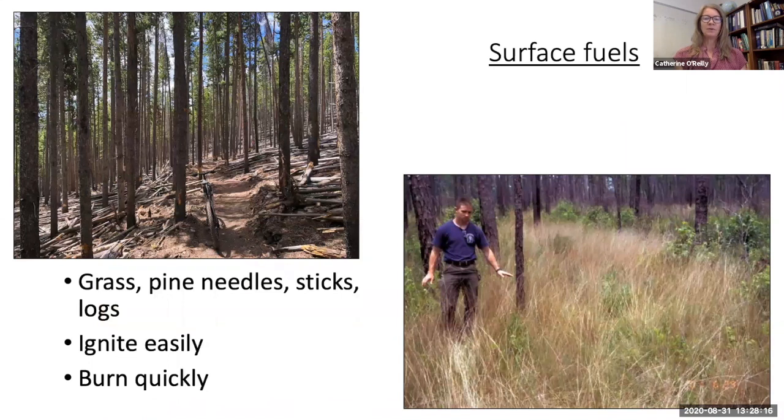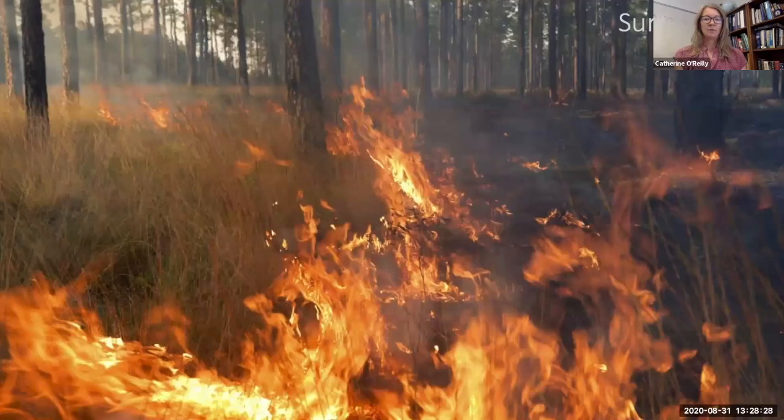Surface fuels are the materials that are on the ground surface. When they are dry, they are easy to ignite and they burn relatively quickly, such as grasses and sticks or downed wood. Surface fires move rapidly across the landscape because the fuel ignites quickly. Since there's not much fuel and it burns out quickly, the fire never gets that hot.